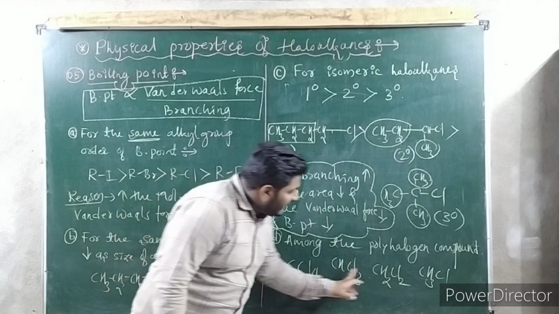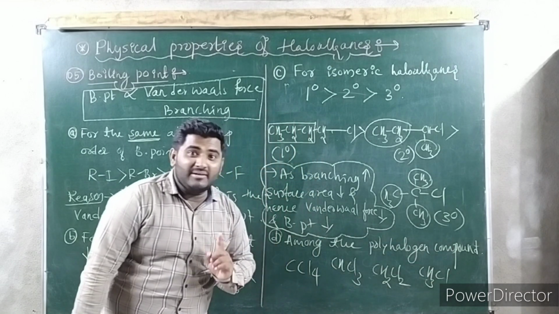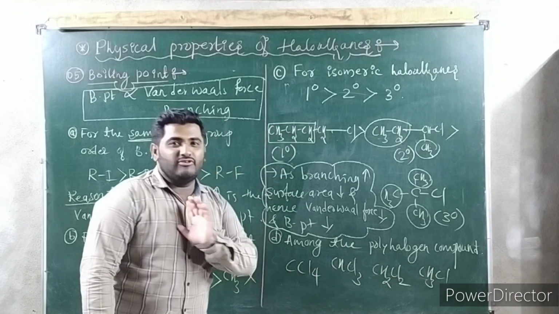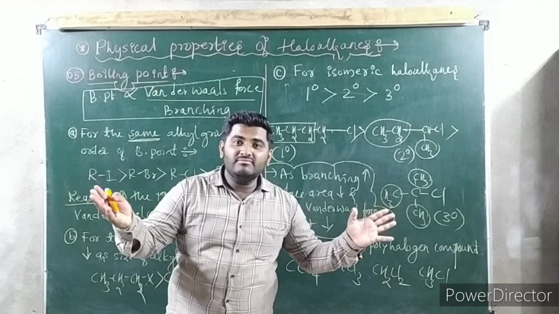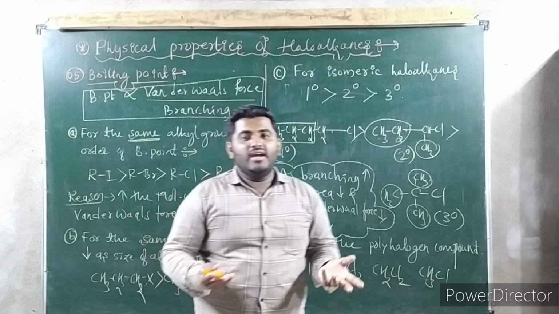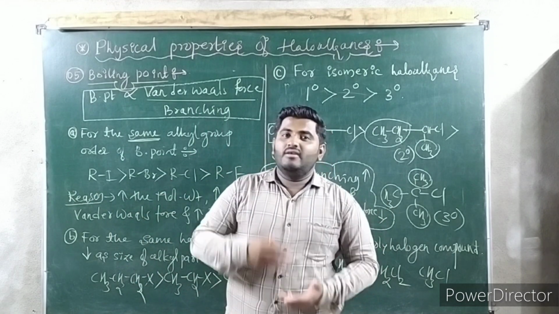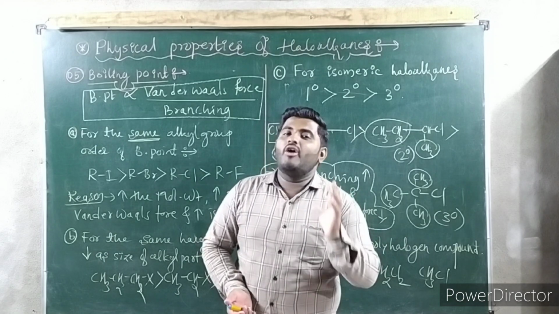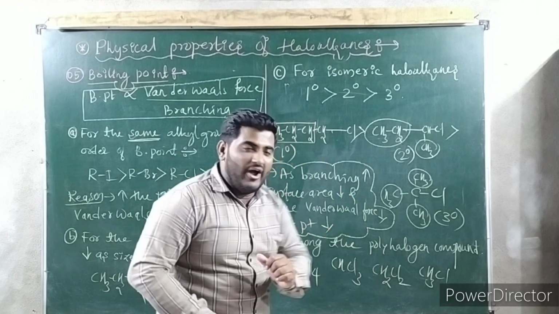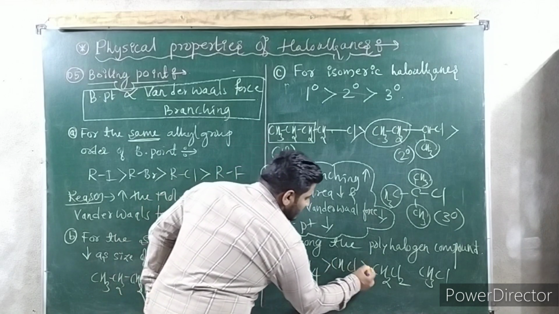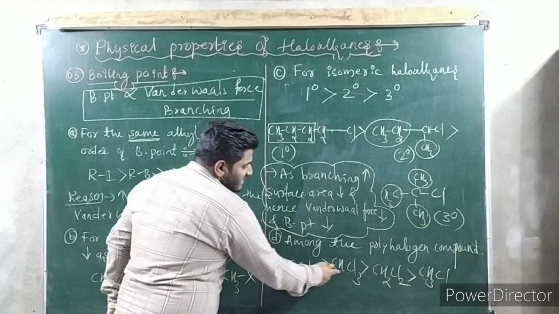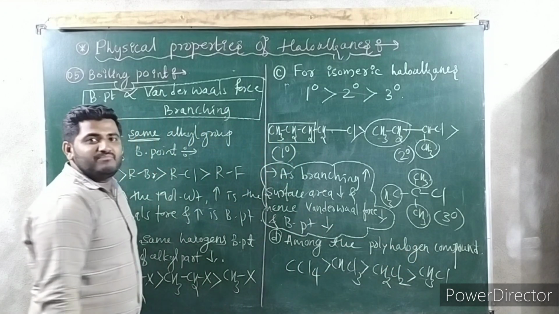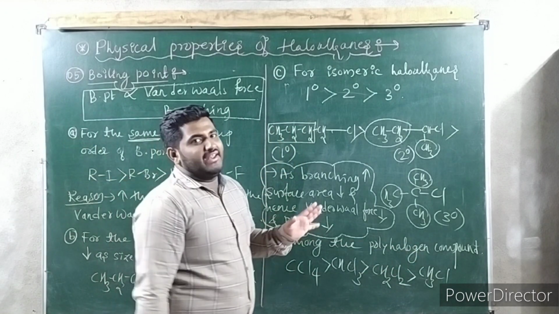Now tell me, in all the cases, only one carbon atom is there. And here, the deciding factor is halogen. The more the number of halogens, the more the molecular weight. The more the molecular weight, the more the van der Waals force of attraction. The more the van der Waals force of attraction, obviously the more the boiling point. So the boiling point order is carbon tetrachloride is greater than chloroform is greater than dichloromethane is greater than chloromethane. I hope you got the point regarding the boiling point.